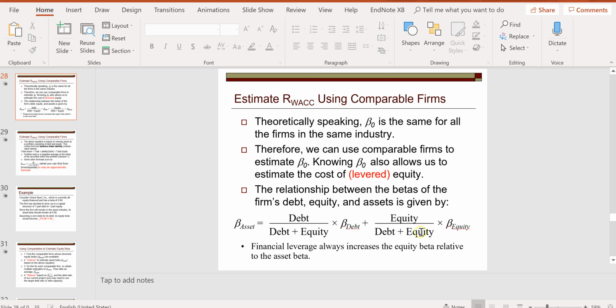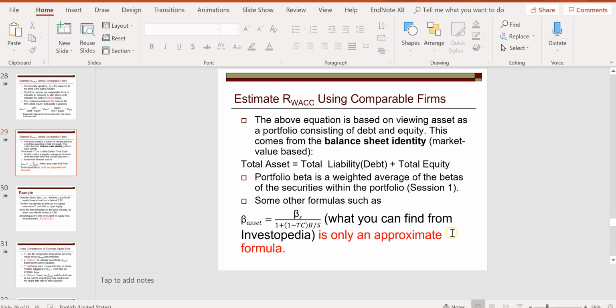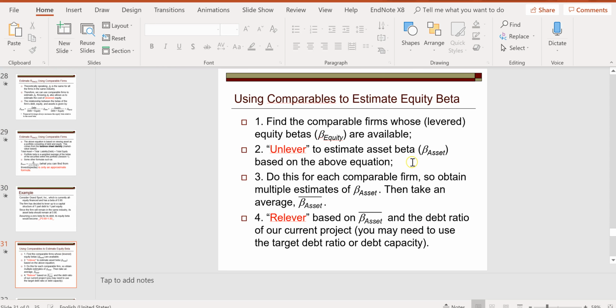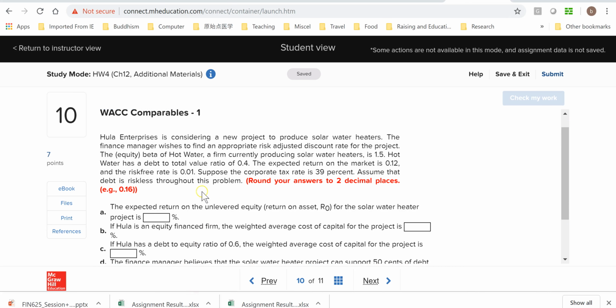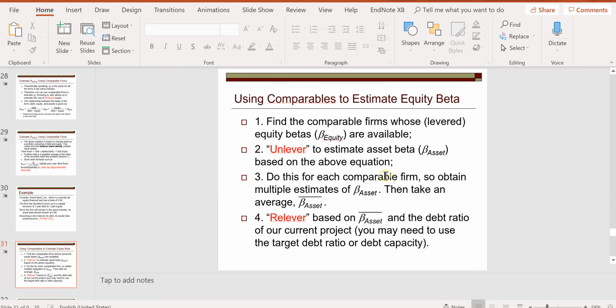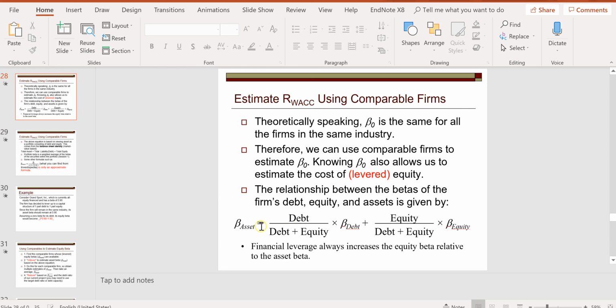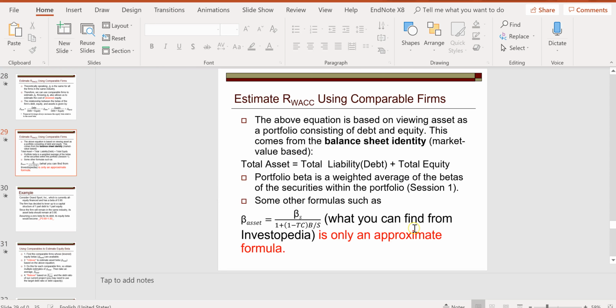That's their relationship. From that, we can figure out the asset beta, because we know the equity beta, and we also know that all the debt is risk-free in this problem. So the debt beta is basically 0. Based on that equation, we can figure out the asset beta.